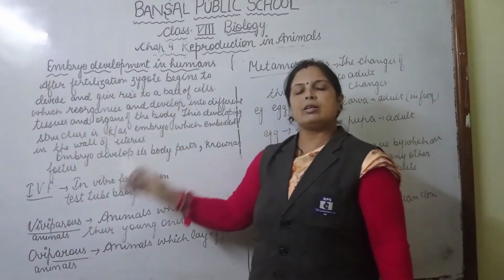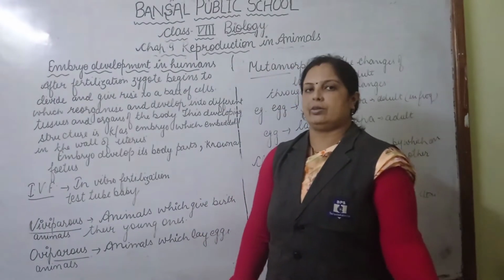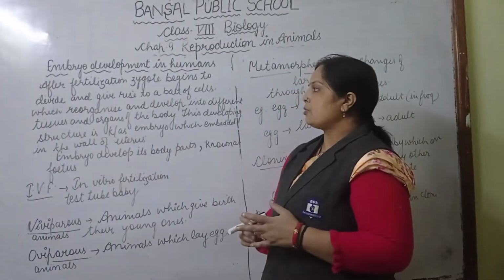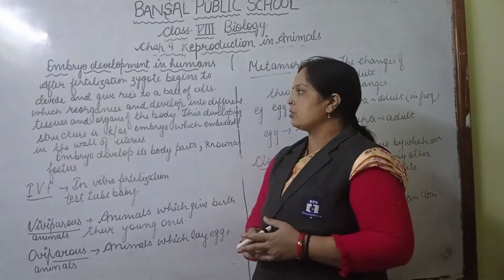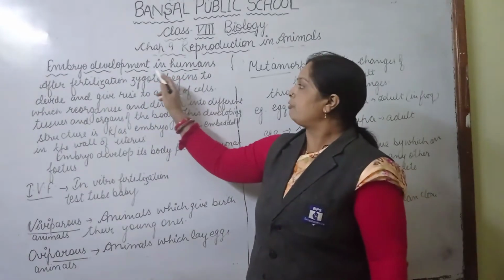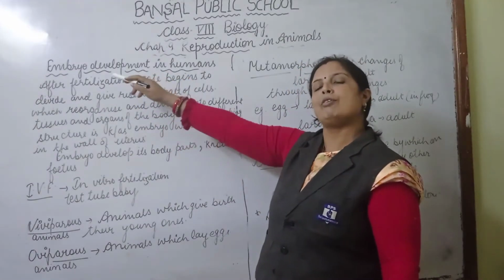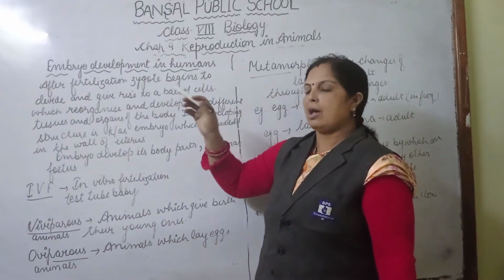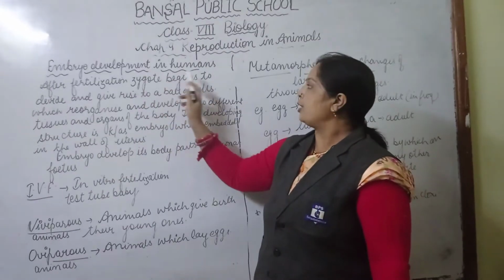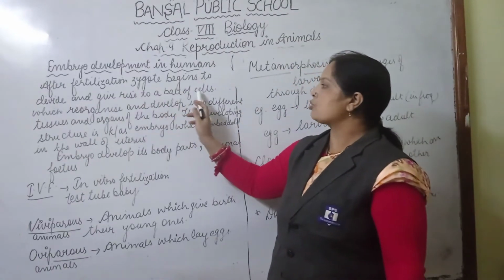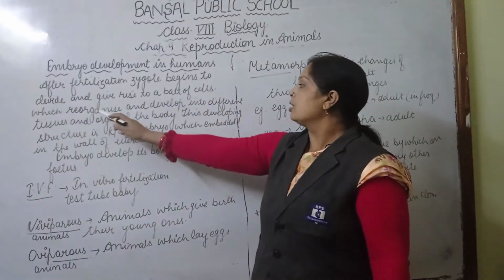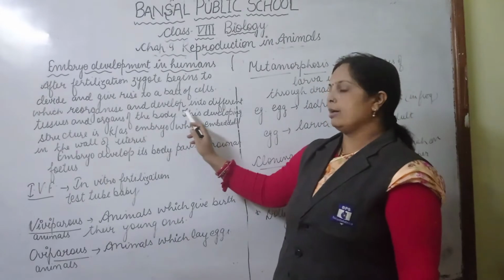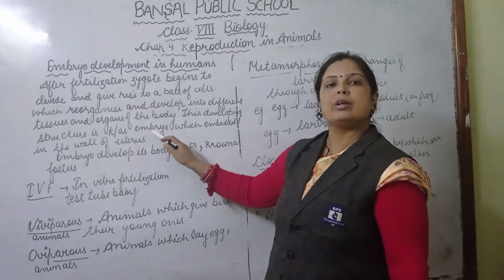Clear? Students, in the previous class, you learned about fertilization. Fertilization is the process of fusion between male and female gametes. After fertilization, a fertilized egg is formed which receives half the number of chromosomes from the male gamete and the other half from the female gamete. This is known as a zygote. The zygote begins to divide and gives rise to a ball of cells which reorganize and develop into different tissues and organs of the body, and this developing structure is known as an embryo.